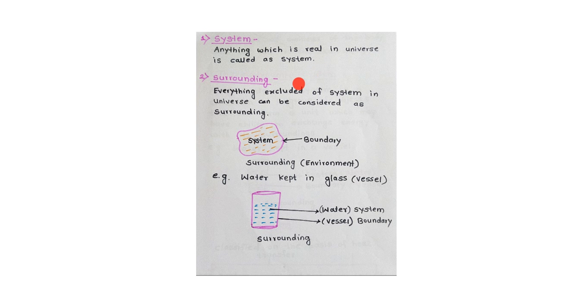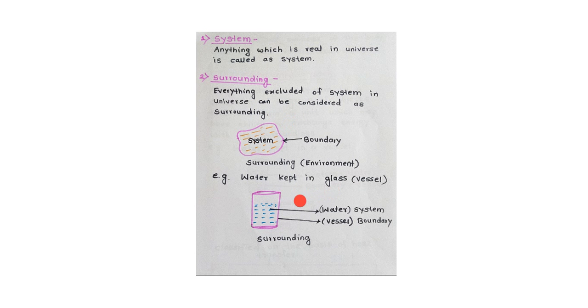What is surrounding? Surrounding means everything excluded of the system in the universe can be considered as surrounding. For example, water kept in a glass vessel.